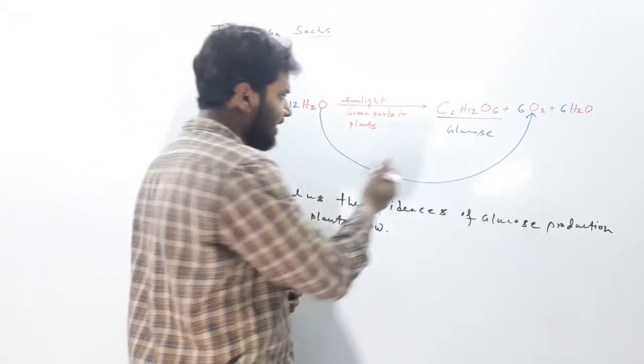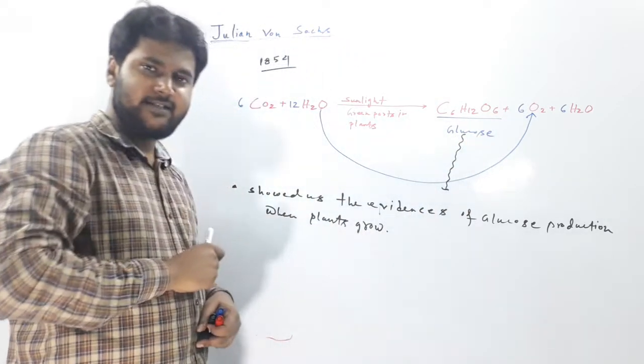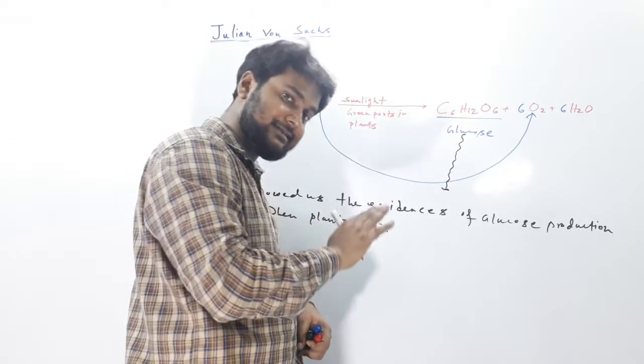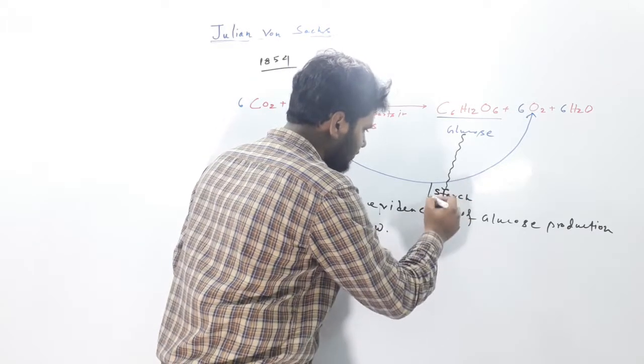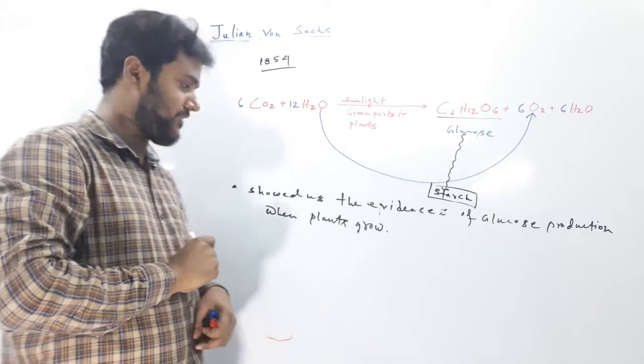And we also know that this glucose is not stored in the plant. It is converted into starch, and then that starch is stored. So it will be converted into starch, and this starch will be stored inside the plant cells.